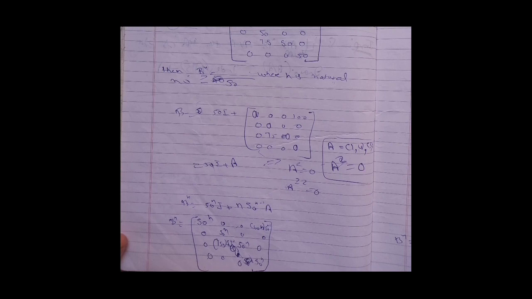Now B raised to the power n will be equal to 50 raised to the power n times the identity matrix plus nC1 times 50 raised to the power n minus 1 times matrix A, which will be equal to 50 raised to the power n times the identity matrix plus n times 50 raised to the power n minus 1 times matrix A, which will be equal to this matrix.